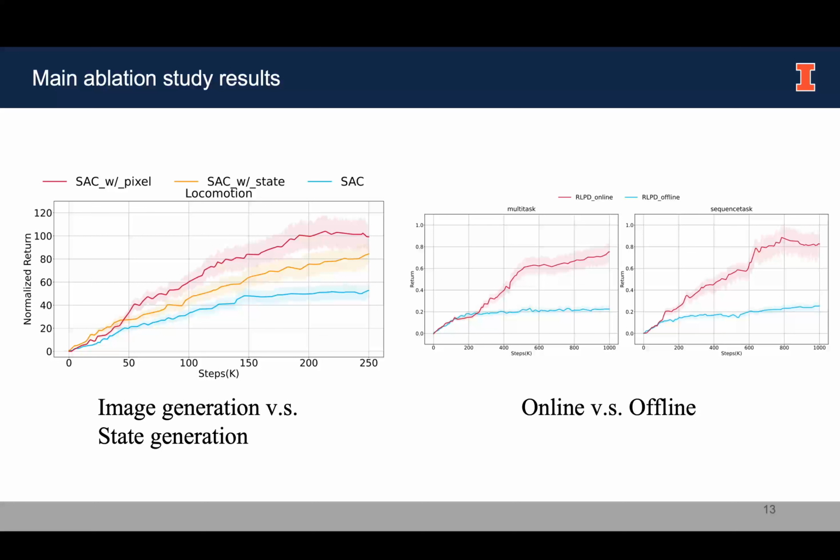We also conducted some ablation studies in the experiment part. Here we show some important ablation studies. The left one shows that the image generation can outperform the state generation, and the right one shows that the online adaptation strategy can significantly improve the performance.